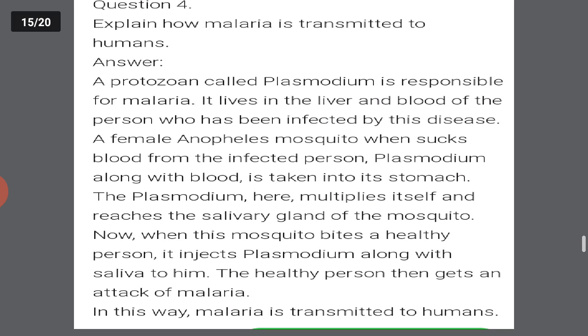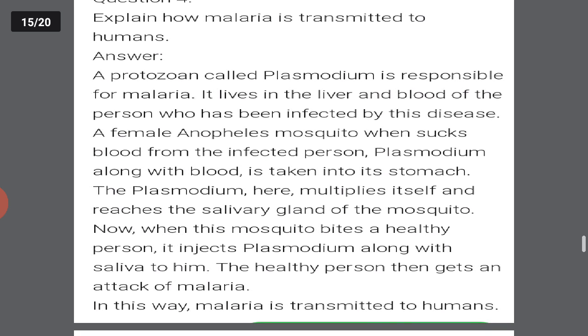Next question. Explain how malaria is transmitted to humans. Answer. A protozoan called Plasmodium is responsible for malaria. It lives in the liver and blood of the person who has been infected by this disease.